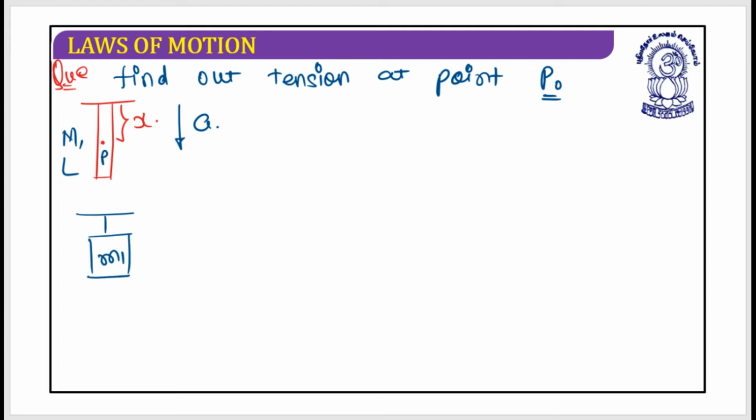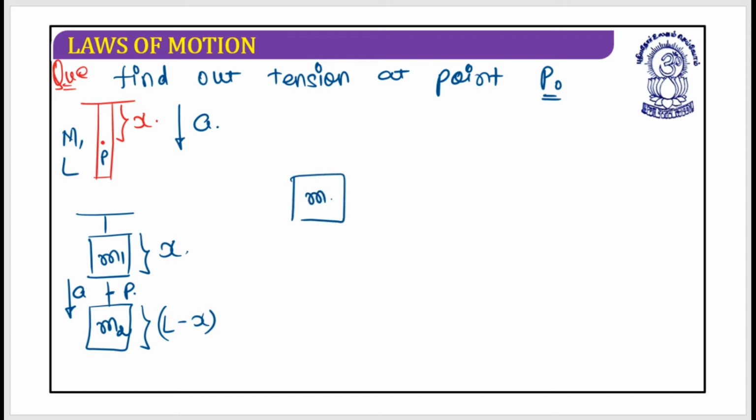So let's do the same task again. This is M1, this is M2. As it has been given, this is length X, so this must be L minus X. Now you want the tension at point P, and this is moving in the downward direction with an acceleration of A. So this is M2, this was the tension at point P, this is M2G, moving in the downward direction with an acceleration of A.